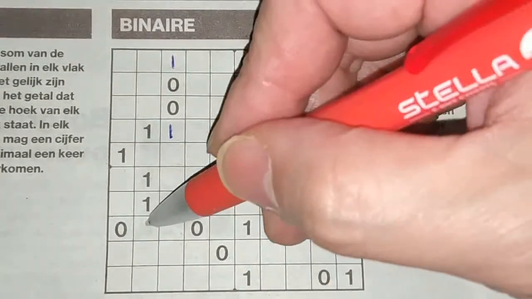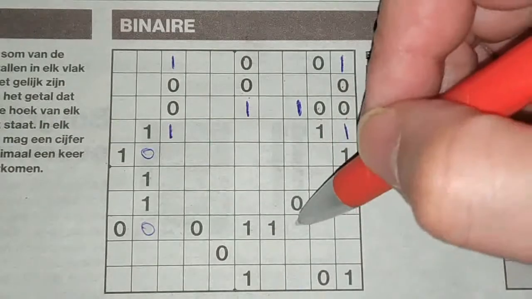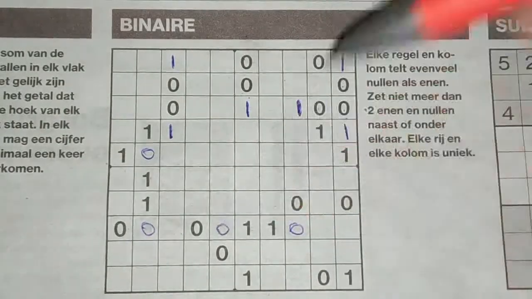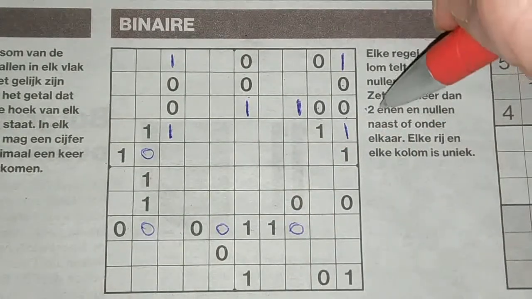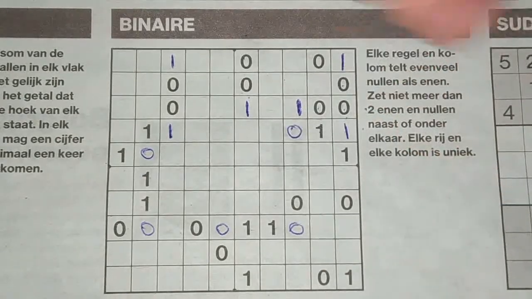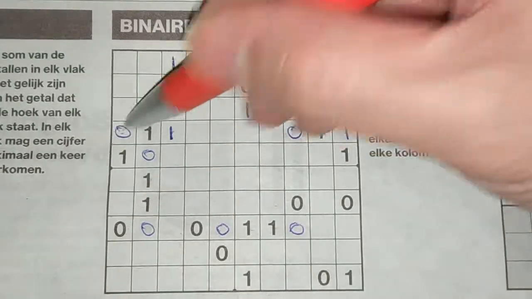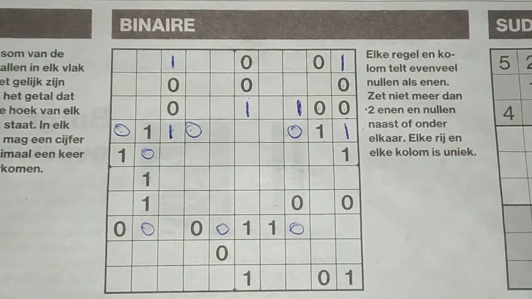Double one, here an O, there an O. Here a double one, here an O, and there an O.